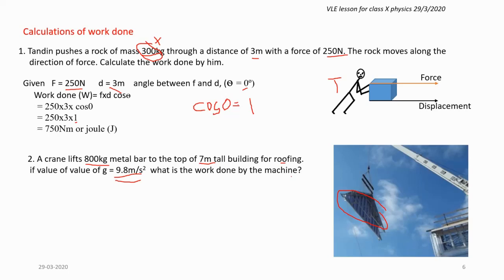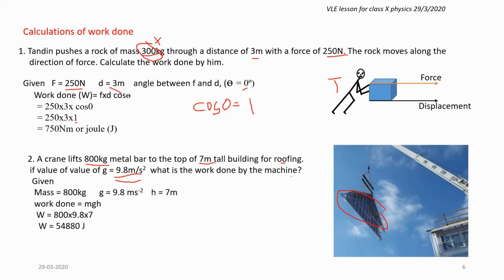Now when you calculate work done against gravity, we have to use the second formula. We are given mass is 800 kg, value of acceleration due to gravity is 9.8 meter per second square, and 7 meter is the height. And we also know that the formula is mgh. So when you substitute the values, mass is 800, 9.8 is g, and height is 7 meter.